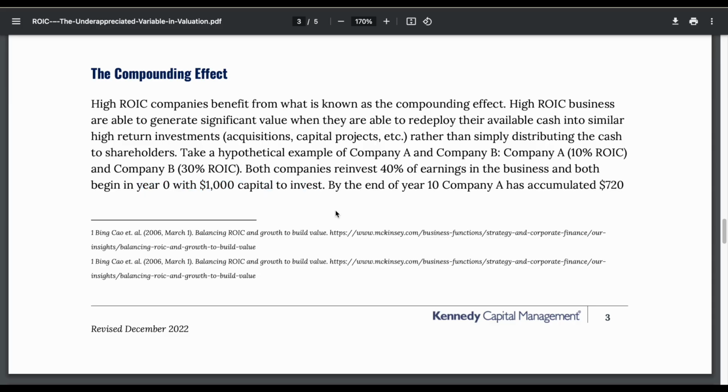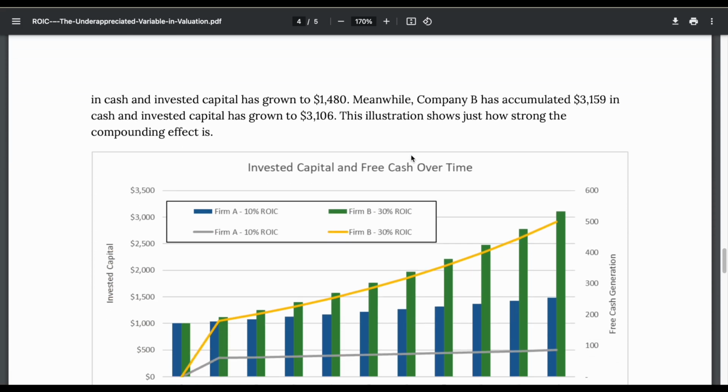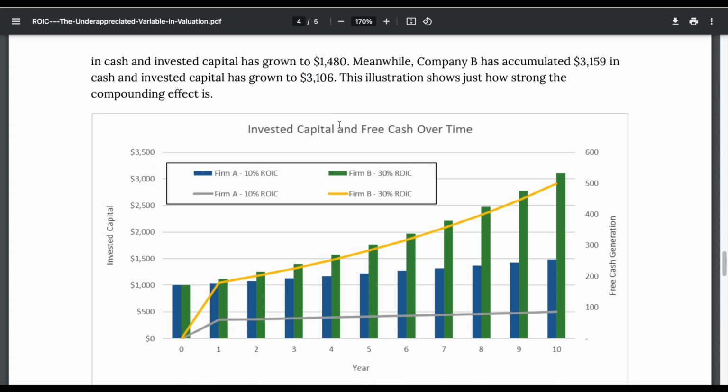So what happens? By the end of year 10, company A has accumulated $720 in cash and invested capital has grown to $1,480. Meanwhile, company B, who has the higher return on invested capital, has accumulated $3,159 in cash and invested capital has grown to $3,106. And if we scroll down, we can see the illustration of this example.